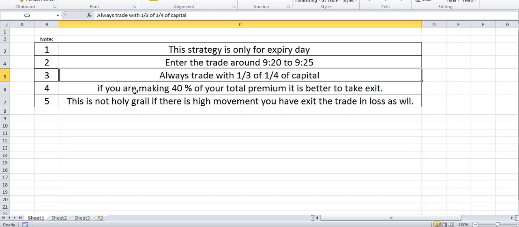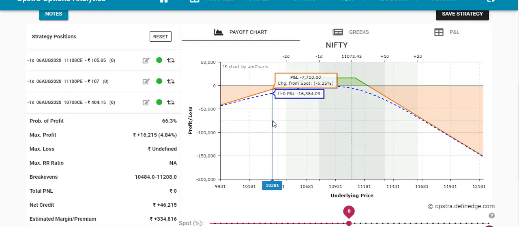Another point is, if you are making 40% of your total premium, it's better to take exit. Suppose you have done 10 lots and your total maximum profit is around 1 lakh. If you are getting around 40 to 50,000, it's better to exit around 1 or 2 p.m. Don't wait till the end. If you are getting good money, take exit. Don't wait up to 3:30.